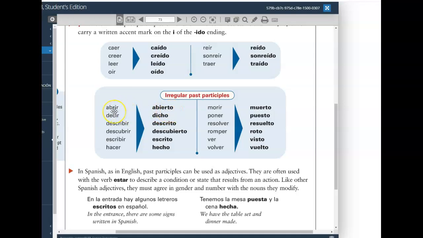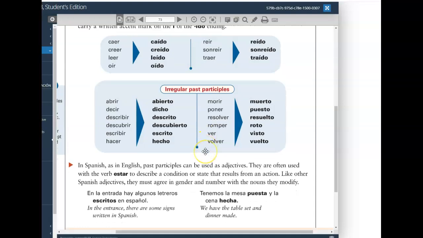Abierto, coming from the verb to open. Dicho, coming from the verb to say. Descrito, coming from the verb describe. Descubierto, coming from the verb discover, to write, to do, to die, to put, to resolve, to break, to see, and to return.